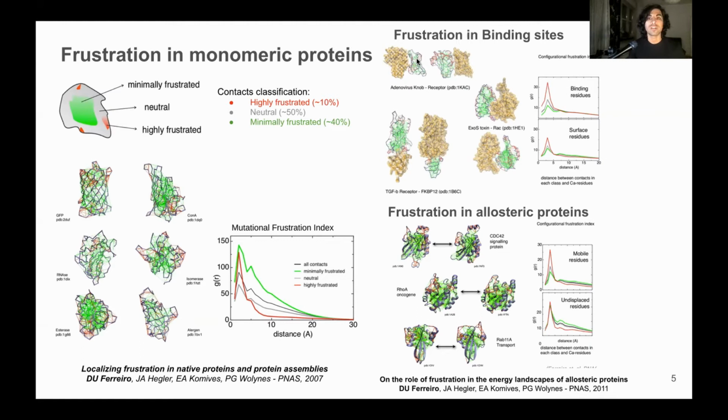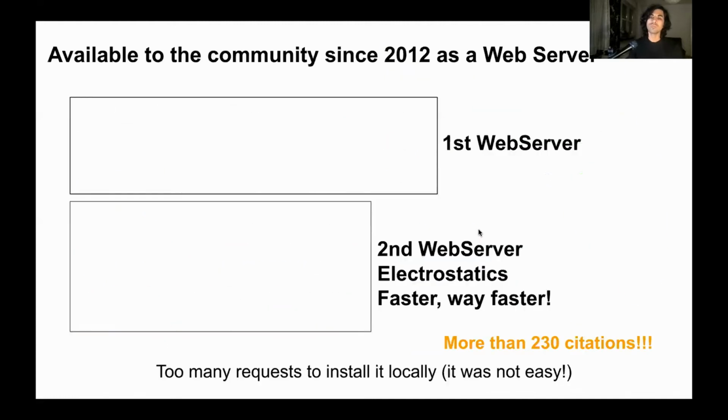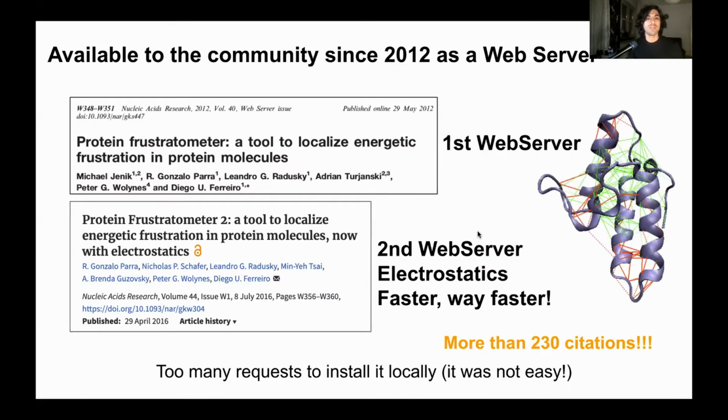They are enriched in regions that are known to bind other proteins, and also in regions of the proteins that are linked to allostery. A lot of people have used this algorithm because, since 2012, it has been available to the community as a web server. We have updated it over time and made it faster, and we have also included some terms in the energy function that can show how electrostatics affects frustration. More than 230 works have cited this server.